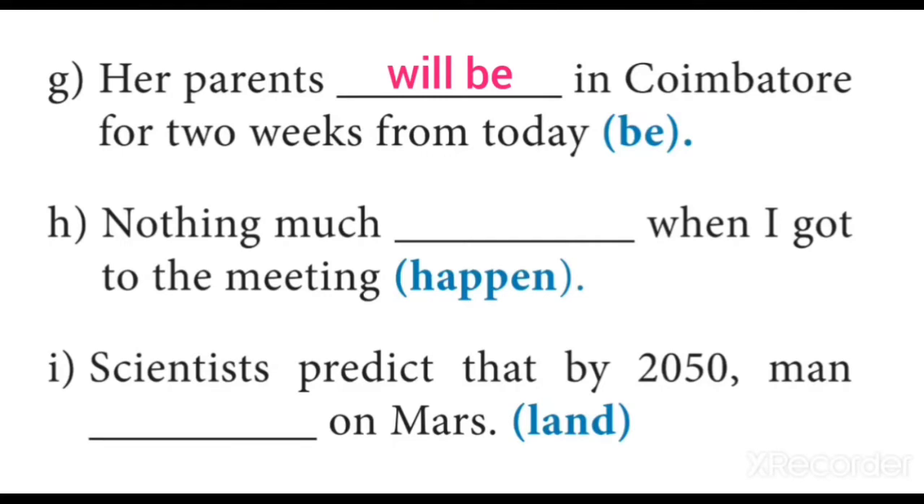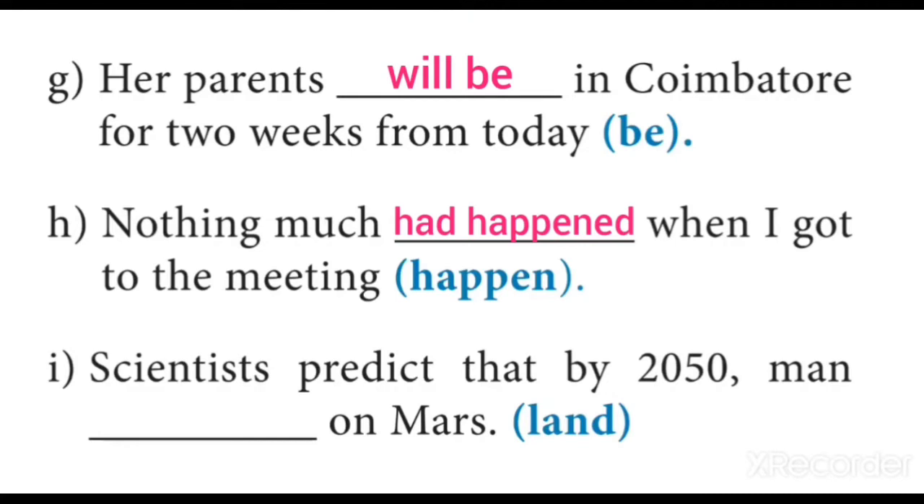In this sentence, when means before, and so these two actions are consecutive actions. The second action is getting to the meeting, and the first action is happening. Since the second action is given in past simple, the first action should be written in past perfect, and so the answer is had happened. So the sentence goes like this: nothing much had happened when I got to the meeting.